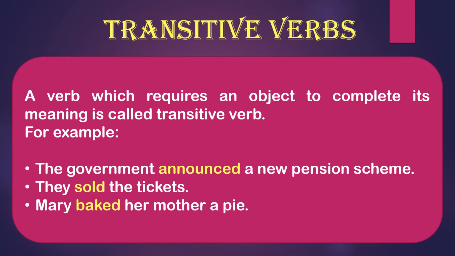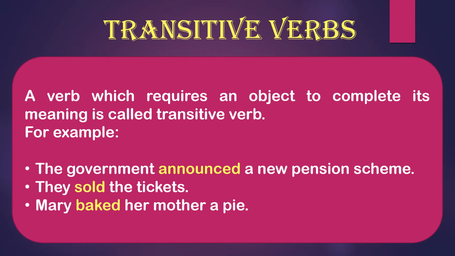Got it? They sold the tickets. They sold what? The tickets. So the tickets is the object in it, so sold will be your transitive verb. Same in the next sentence, Mary baked her mother a pie. Mary baked what? A pie, direct object, and to whom? To her mother, right? So both the objects are here. So in the presence of an object, the verb will be your transitive verb. Got it? Hopefully you are understanding.